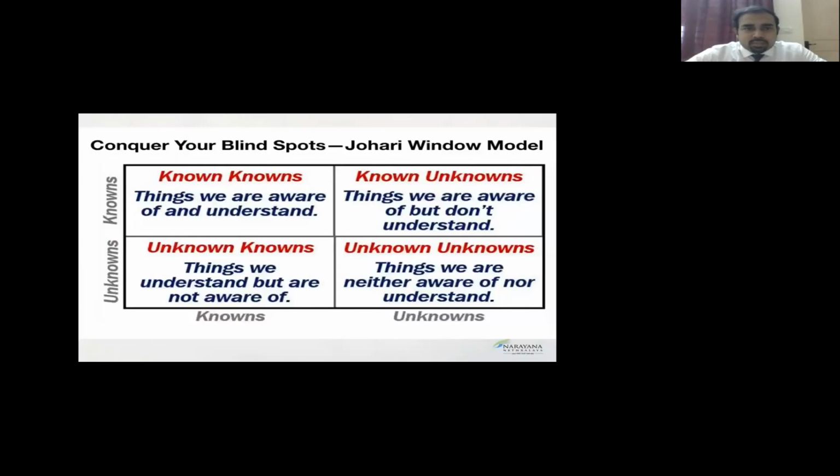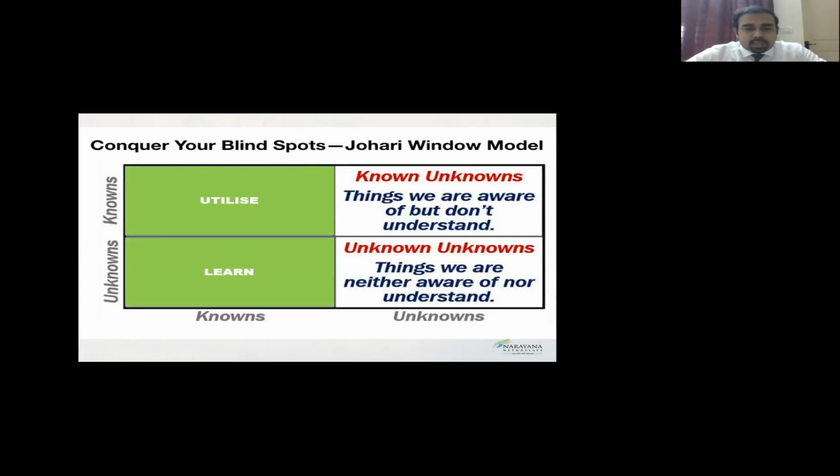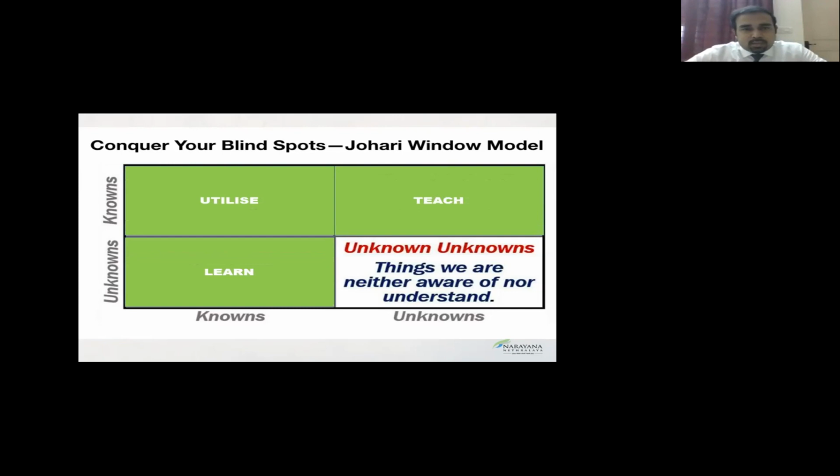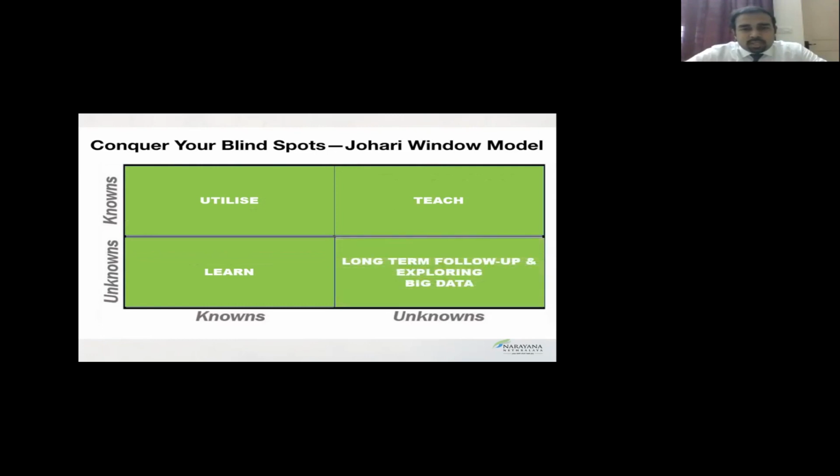So if you look at this initial Johari window model which we started with, there are certain things that we know and everybody knows that it is right, and we just need to utilize it and continue. There are certain things that we know and others do not know, and it's worthwhile to teach. And there are things that others know and we do not, and it's worthwhile to learn. And there are aspects that neither of us know, and the best way to go forward is to find out if the Cirrus device in that topographer was right, or Pentacam was right in labeling it normal, or Cirrus was wrong in labeling it abnormal.